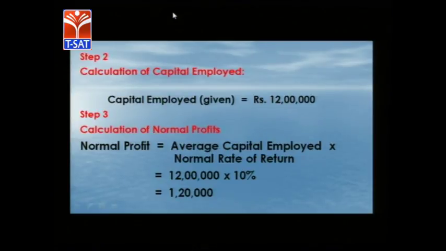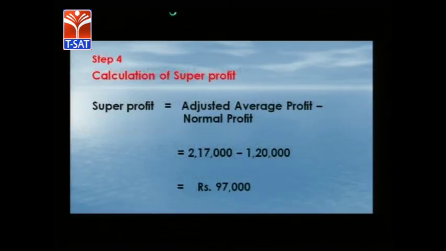So we need to calculate normal profits. Normal profit is equal to average capital employed into normal rate of return. So capital employed is 12 lakhs, and normal rate of return is 10% of 12 lakhs. So normal profits are 1,20,000 rupees. Super profits are average profits minus normal profits, or adjusted average profits minus normal profits, 2,17,000 minus 1,20,000.